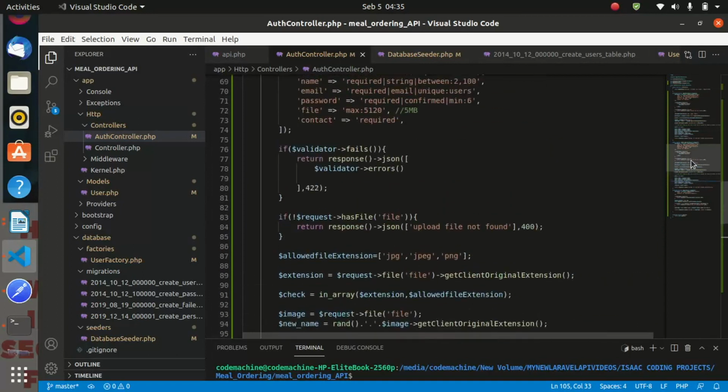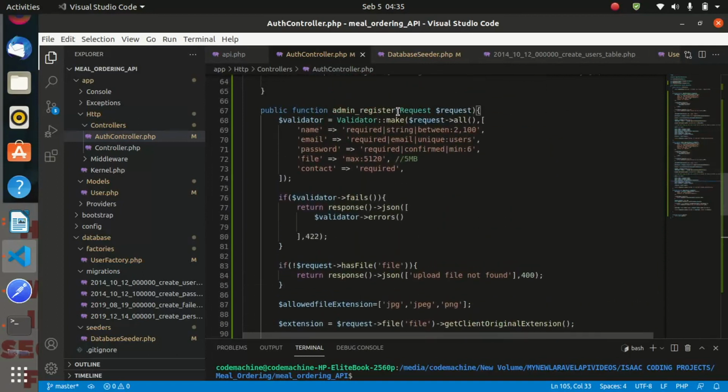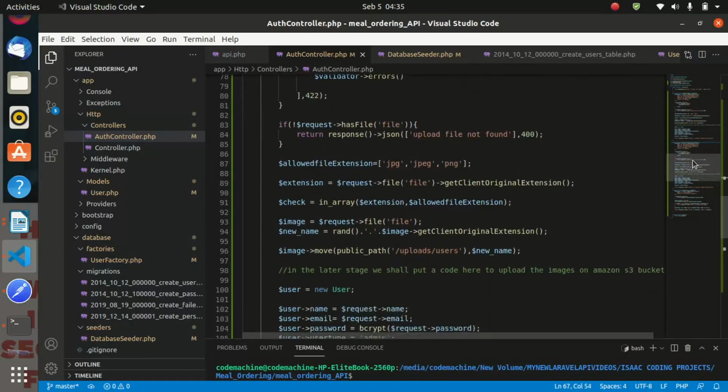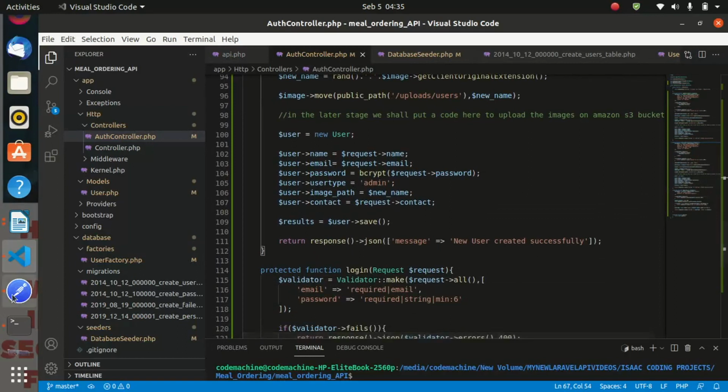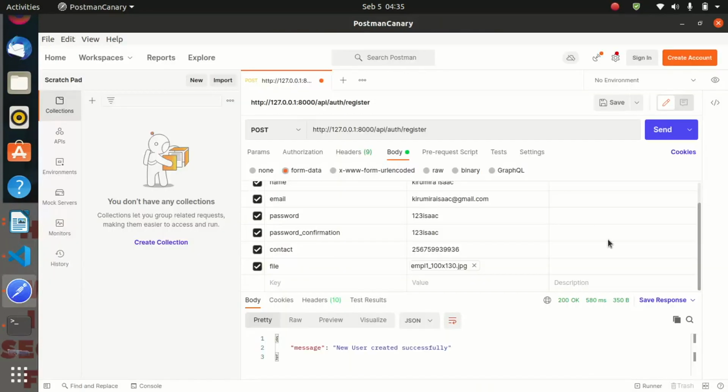So this endpoint will only be used for the administrator, to create a new administrator. So that is the only change we need to make for this, and we can go ahead and test it inside our Postman app.